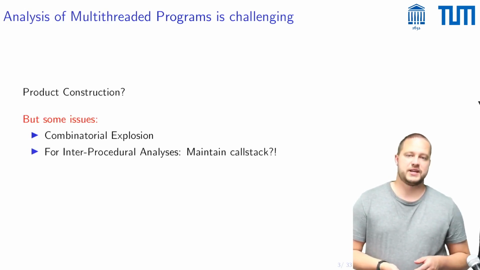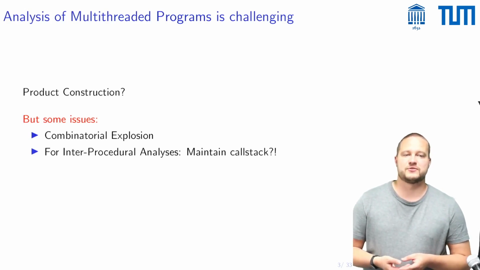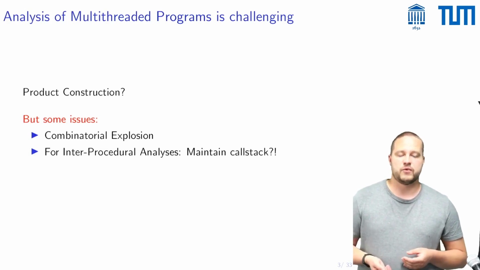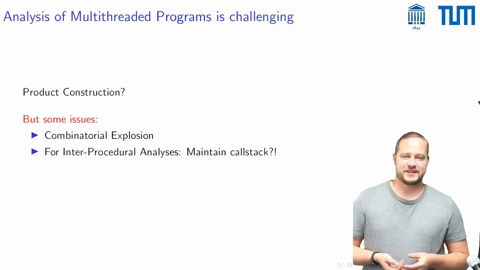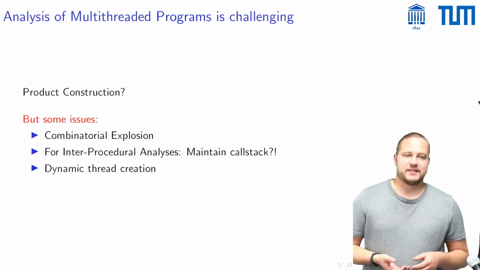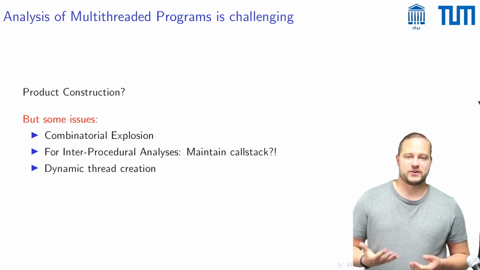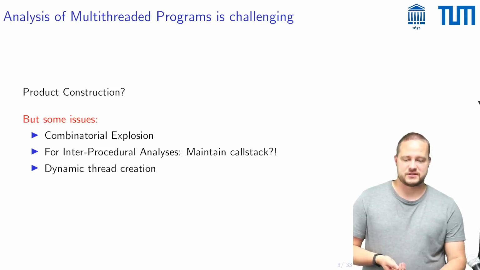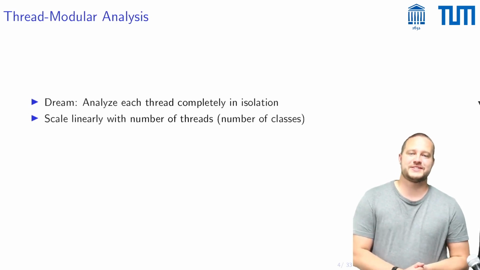This is made even worse by the fact that for an interprocedural analysis, it does not suffice to simply maintain one program point per thread, but one would in theory have to maintain an entire call stack per thread. And the final issue that this product construction suffers from is that it's very hard to handle dynamic thread creation in such a setting.